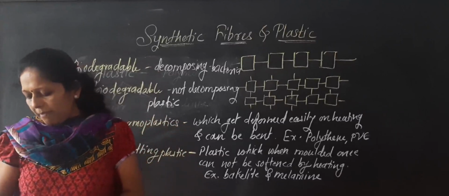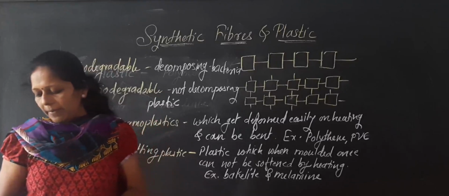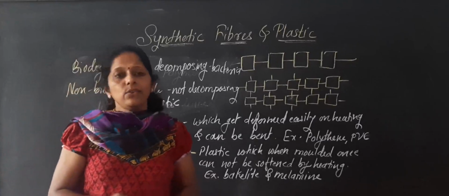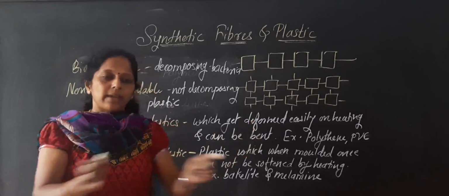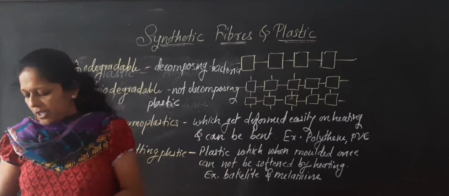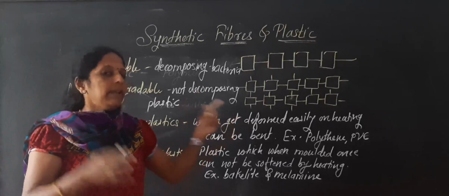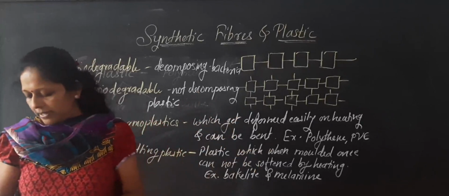Make use of bags made of cotton and jute when you are going for shopping. The biodegradable and non-biodegradable waste should be collected separately. As you know, dustbins are there, biodegradable and non-biodegradable. Collect them separately and give them separately for disposal, and then dispose of them properly.